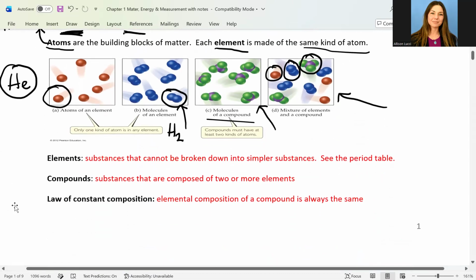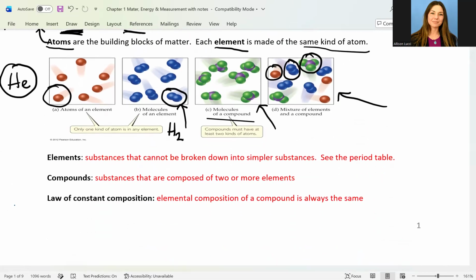So again, our definition of elements shown down here shows us that they are substances that cannot be broken down into simpler substances with normal chemical means. There are nuclear reactions which can break them down further, but we will not talk about that this semester. And then it tells you to reference the periodic table here. So that's where you would find the elemental symbols.